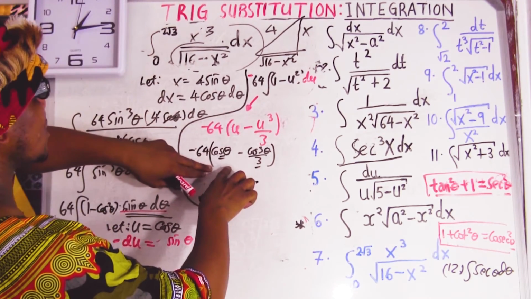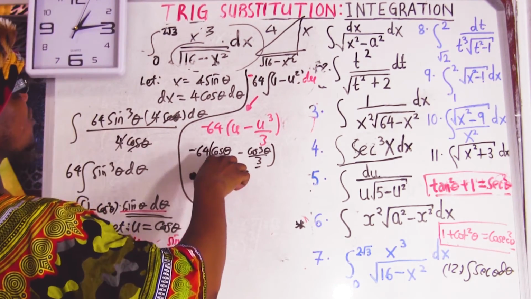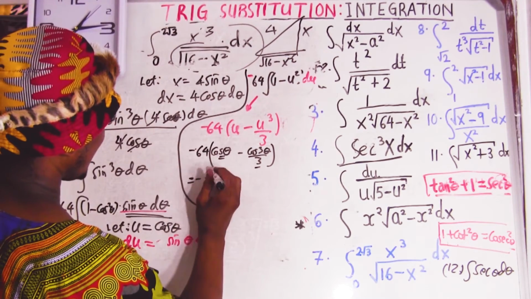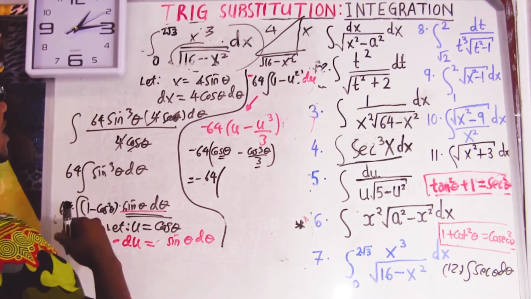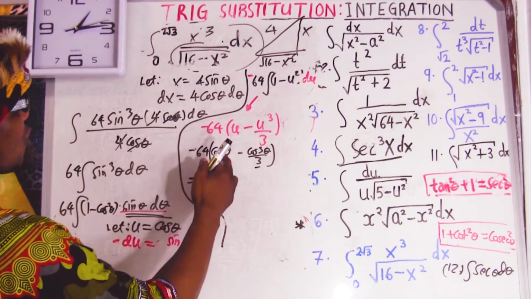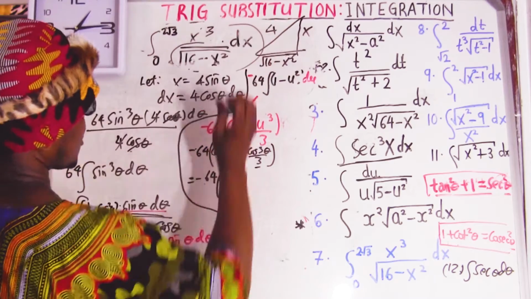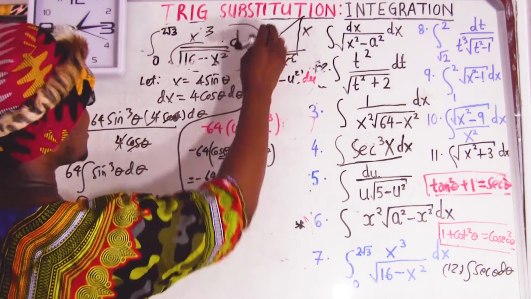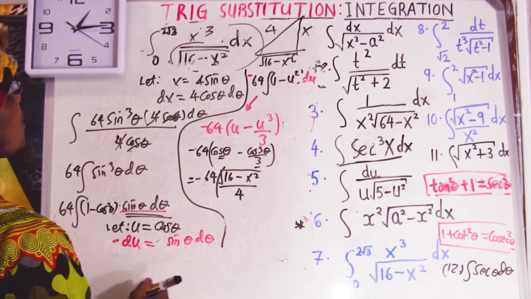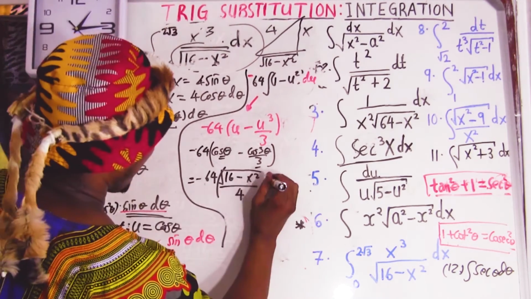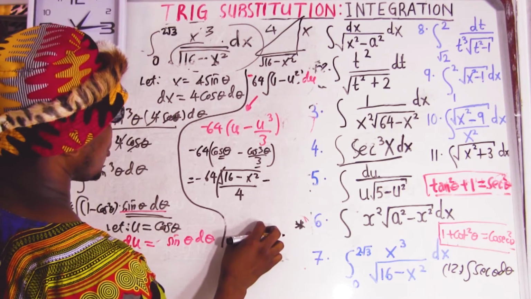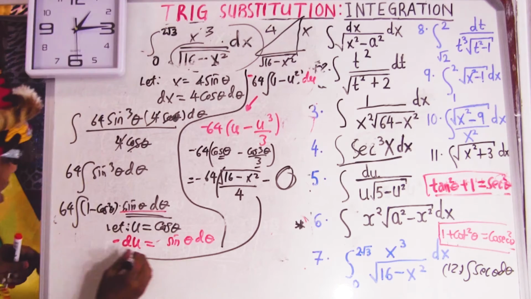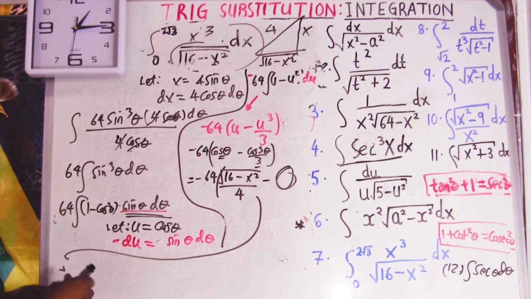So what is cos? We know cos is equal to adjacent over hypotenuse. So now this is going to be equal to negative 64. What is adjacent? Cos equals adjacent over hypotenuse, which is the square root of 16 minus x squared over the hypotenuse, which equals 4. You see? And then we subtract the same thing but with a cube now. Let me write here finally because the space is not enough. So let me just come in right here. So say negative 64.